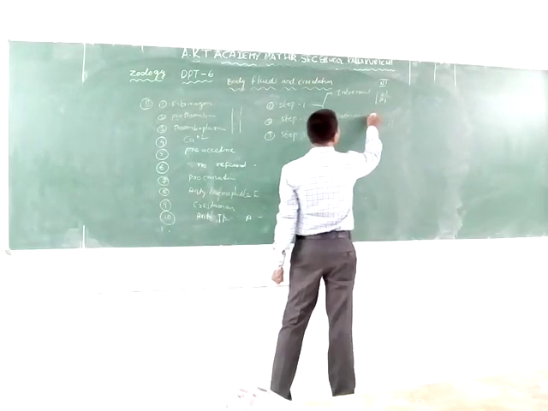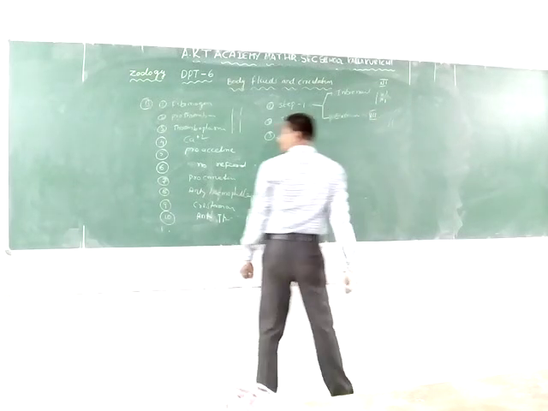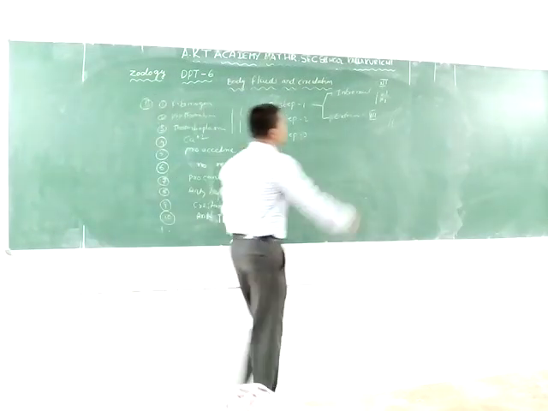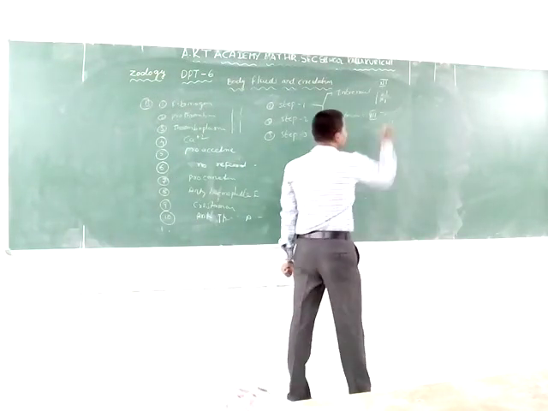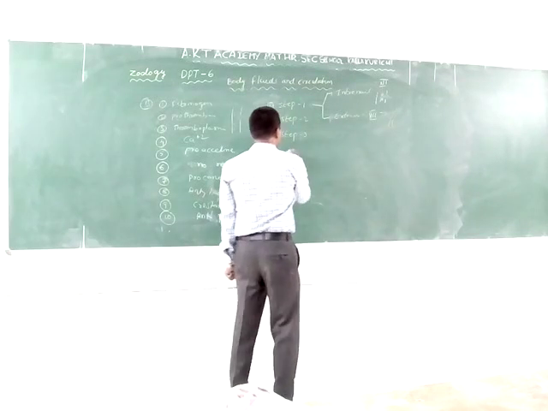The extrinsic pathway involves the 7th factor, the proconvertin. The proconvertin activates the prothrombin activator.